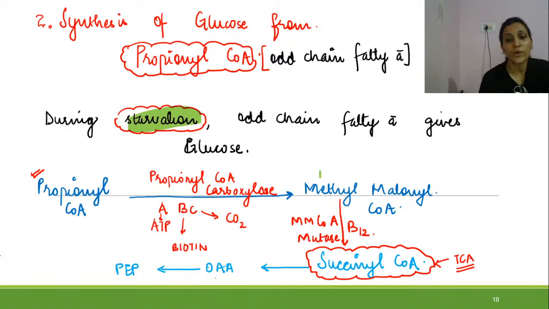So propionyl-CoA will get converted into methylmalonyl-CoA, which gets converted into succinyl-CoA, and further succinyl-CoA will get converted into oxaloacetate and phosphoenol pyruvate. So the enzyme needed over here is propionyl-CoA carboxylase. First reaction is the carboxylation reaction. The second step requires methylmalonyl-CoA mutase, and it is a vitamin B12 dependent step.